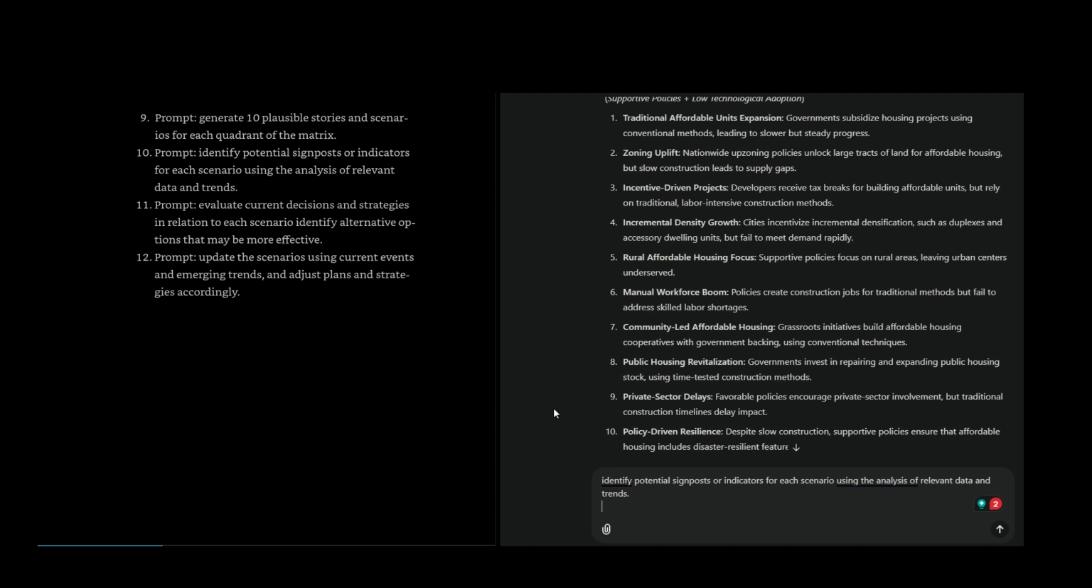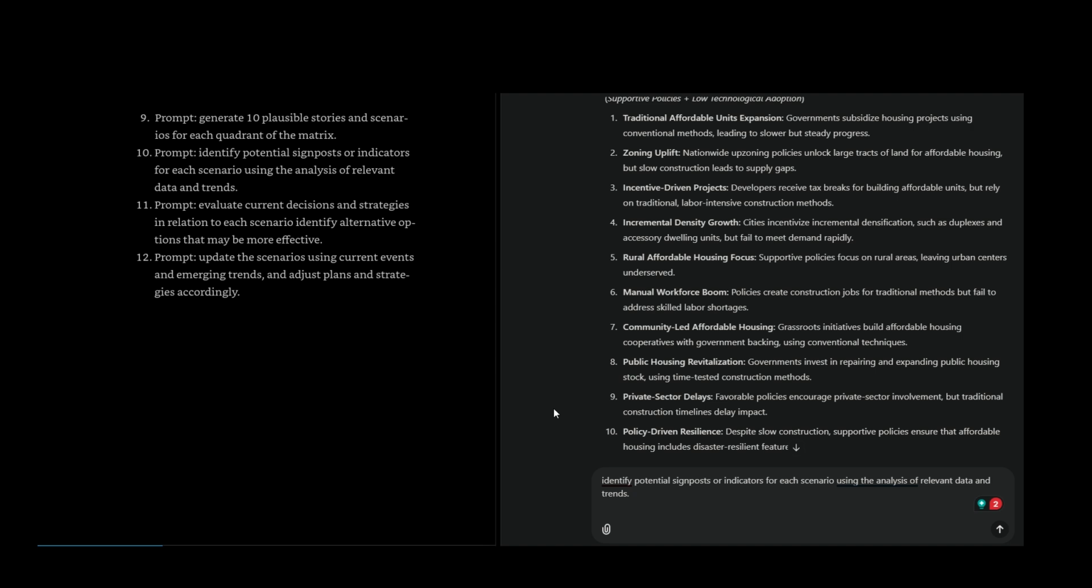Incremental density growth: cities incentivize incremental densification, such as duplexes and accessory dwelling units, but fail to meet demand rapidly. Rural affordable housing focus: supportive policies focus on rural areas, leaving urban centers underserved. Manual workforce boom: policies create construction jobs for traditional methods, but fail to address skilled labor shortages. Community-led affordable housing: grassroots initiatives build affordable housing cooperatives with government backing, using conventional techniques.